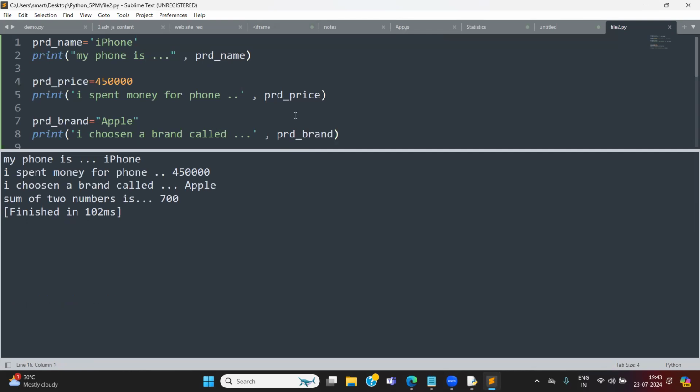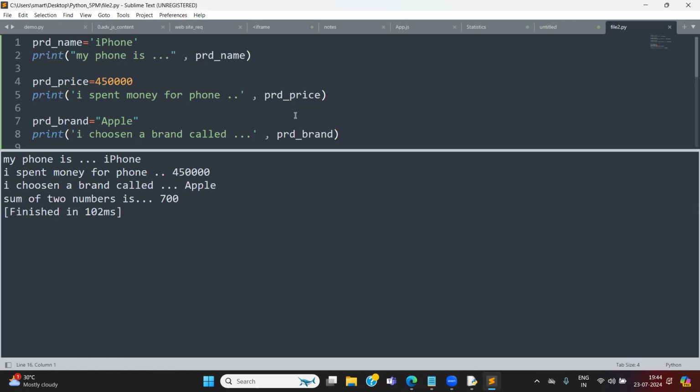So if you know how to write the Python code, you can write it anywhere, in any editor. Editor does not matter. Programming matters. Skill matters. If you are working with IDLE, VS Code, Sublime Text, or Jupyter Notebook, don't care about it. At the end of the day, writing the program and getting the output, that is what matters.